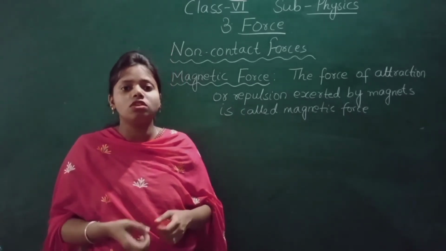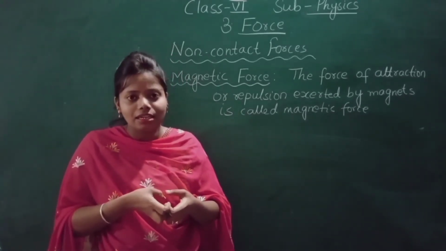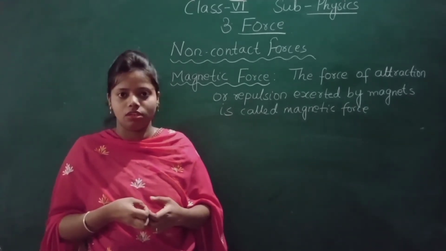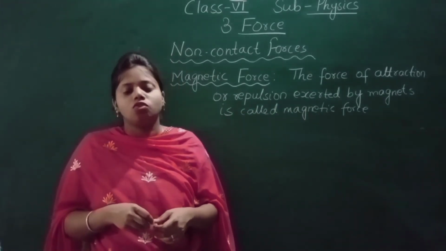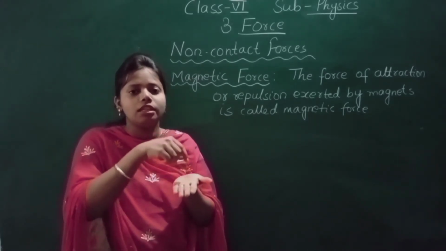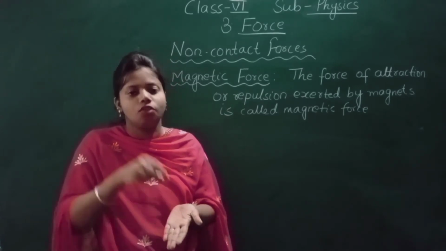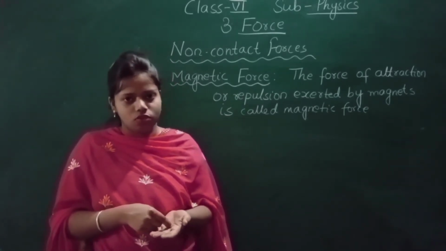The force of attraction means the body will get attracted, and repulsion means the body will not get attracted towards it. So when you bring the magnet near the iron nails, you will see that the iron nails get attracted towards the magnet. So the force that acts between them is the magnetic force.